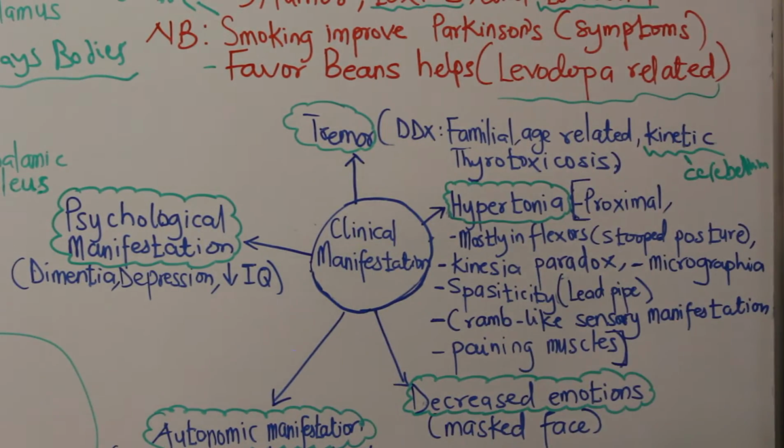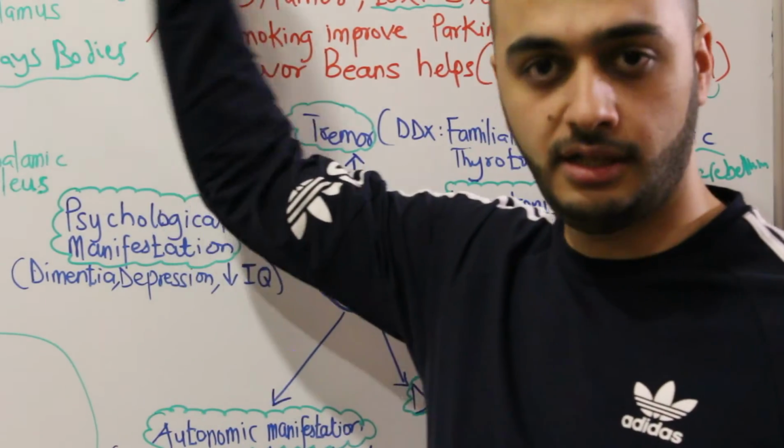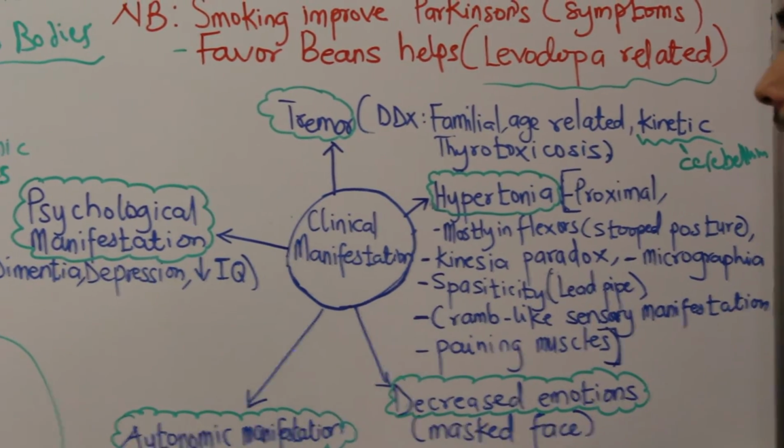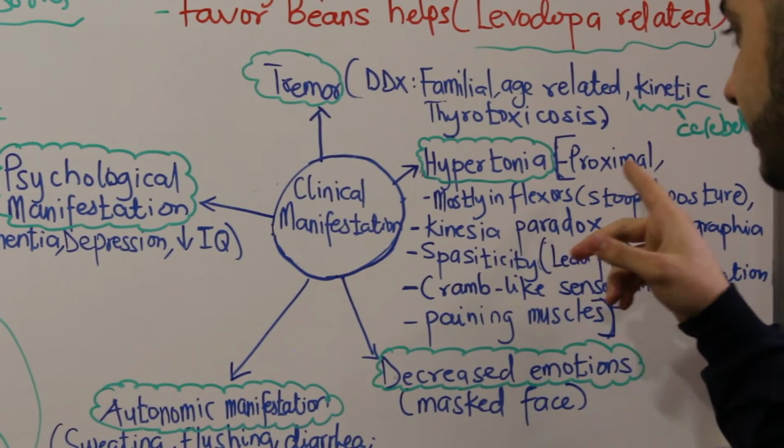Next, we are proceeding. Hypertonia. Hypertonia is due to acetylcholine predominance and dopamine lowering. So hypertonia can be clinically manifested as proximal.